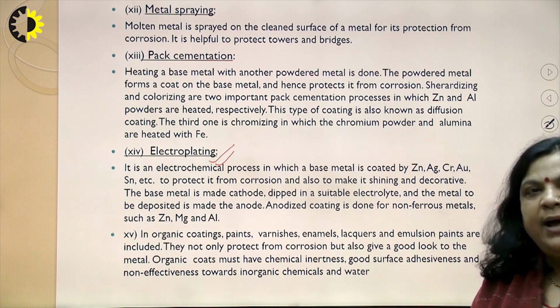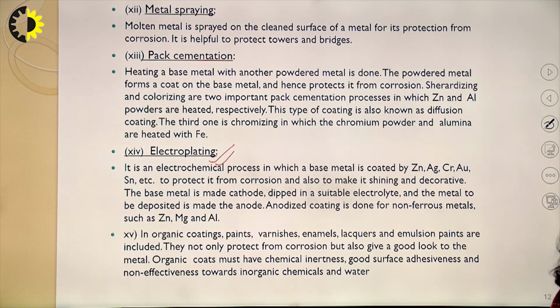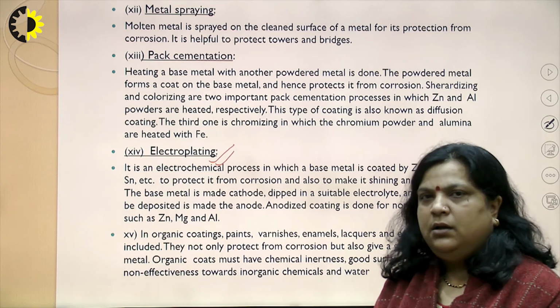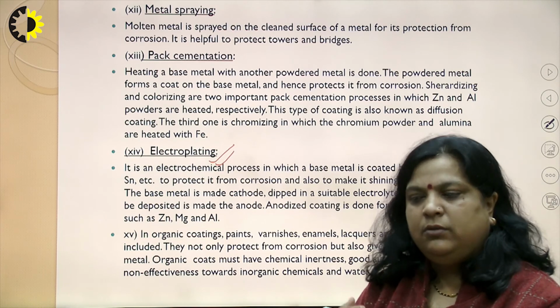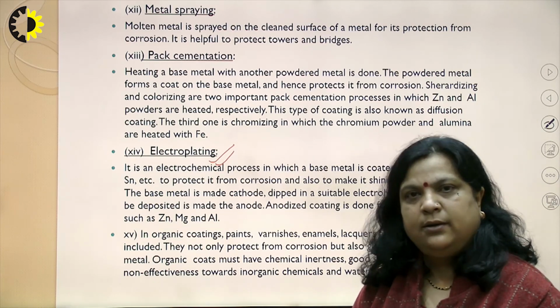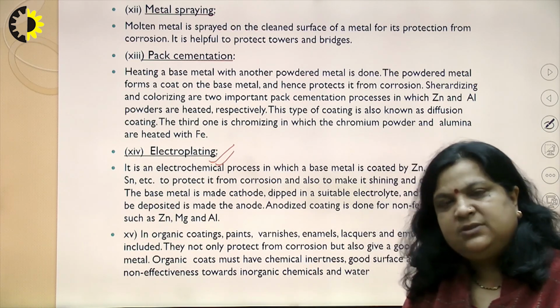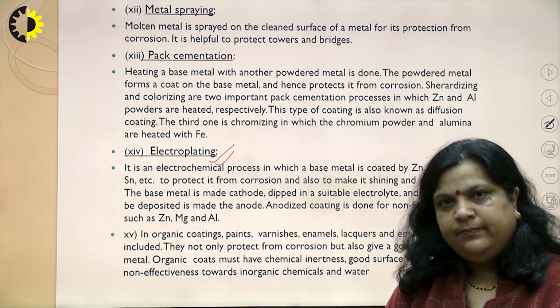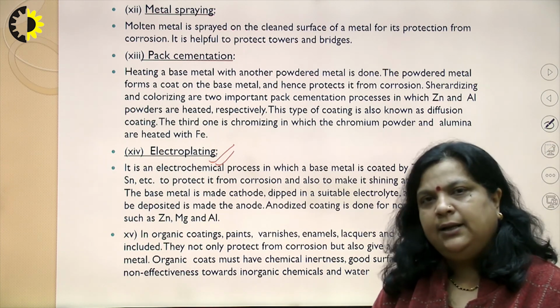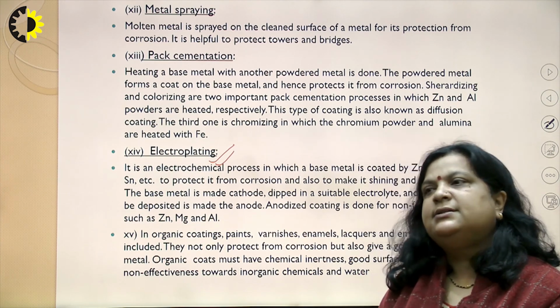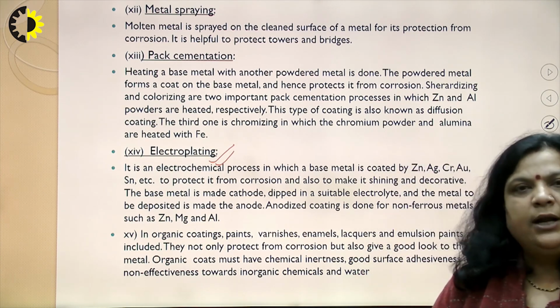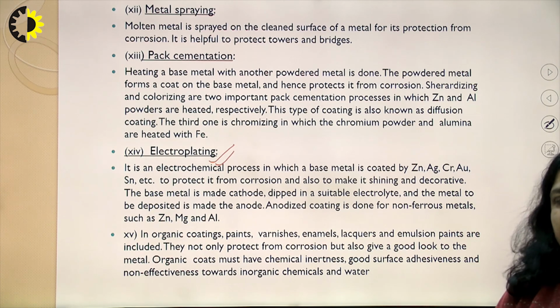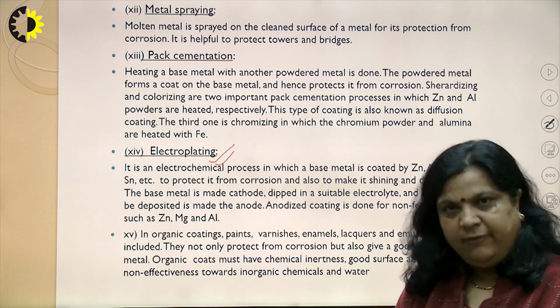So, these are the methods for protection, or we can say control, of corrosion. In this corrosion topic, first, what is corrosion? It is the slow deterioration of metal through unwanted chemical or electrochemical attack from its environment.